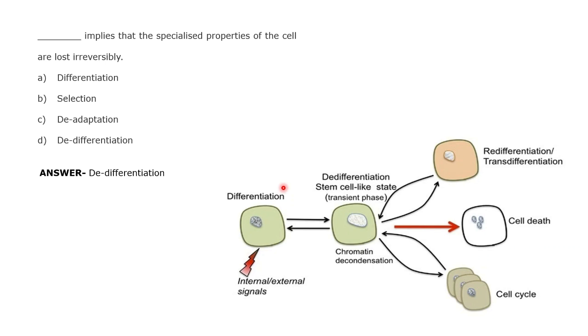What happens if the differentiated cell in turn becomes a stem cell, which loses its specialization? This phenomenon is called de-differentiation. Once it is de-differentiated, it cannot revert back into the previous differentiated stage, but it can later redifferentiate or transdifferentiate itself into another cell which carries out a different kind of specialized function.